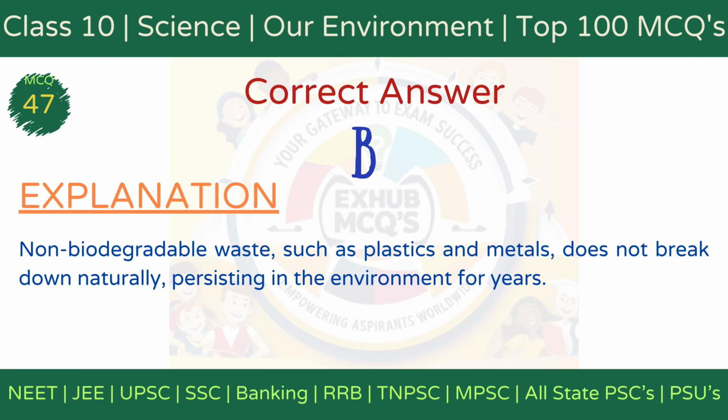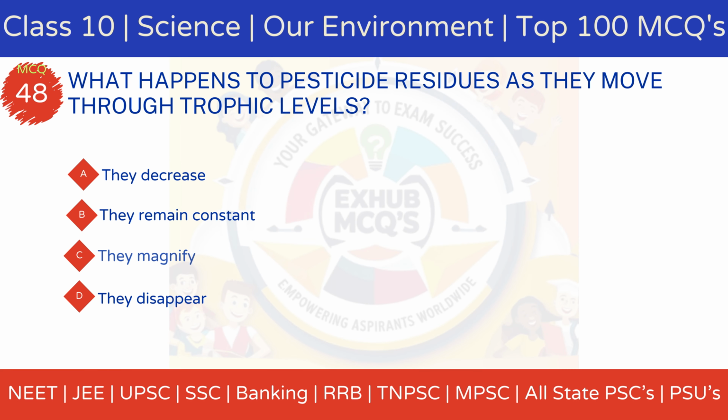The correct answer is option B, non-biodegradable. Explanation: non-biodegradable waste like plastics and metals does not break down naturally, persisting in the environment and causing long-term pollution. What happens to pesticide residues as they move through trophic levels? Option A, they decrease. Option B, they remain constant. Option C, they magnify. Option D, they disappear.